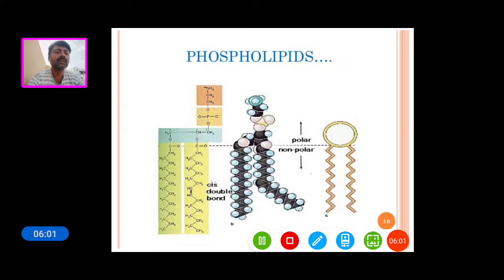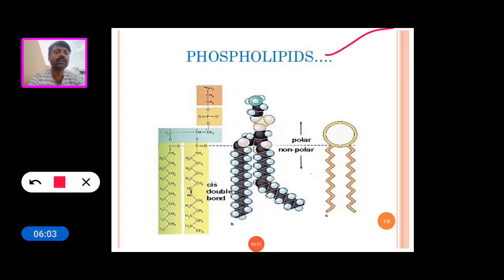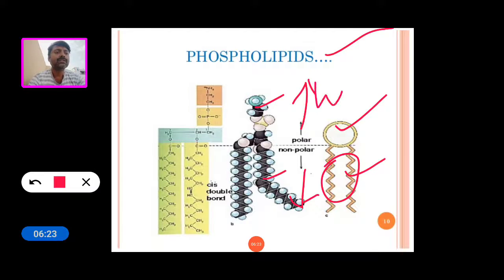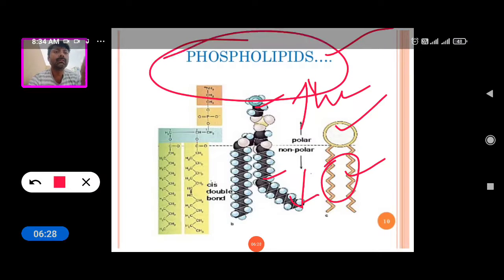So this is the diagram of a phospholipid. This is the polar region and this is the non-polar region. This part is called the head, which is hydrophilic in nature. This part is called the tail, and the tail region is hydrophobic in nature. So this is the structure of a phospholipid.